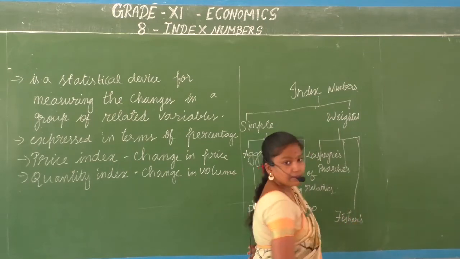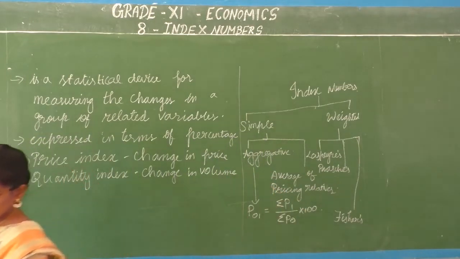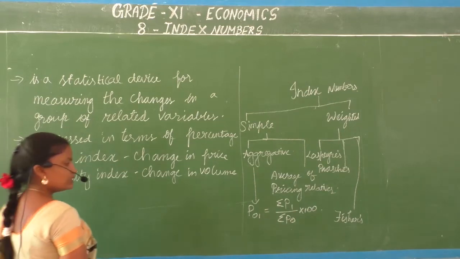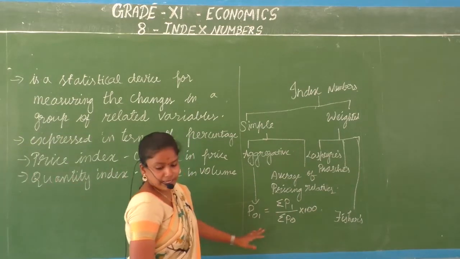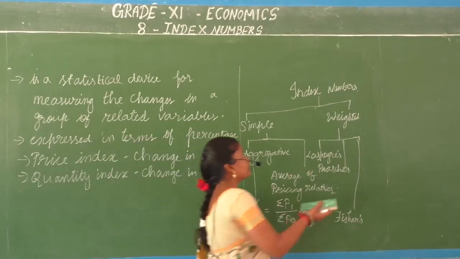We have three methods: Laspeyres method, Paasche method and Fisher's method. In the Laspeyres method, we talk about the quantity of the previous year, that is the base year. We take the quantity of the previous year.